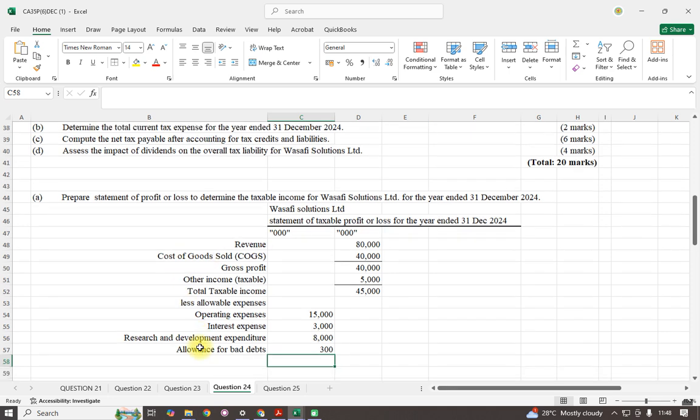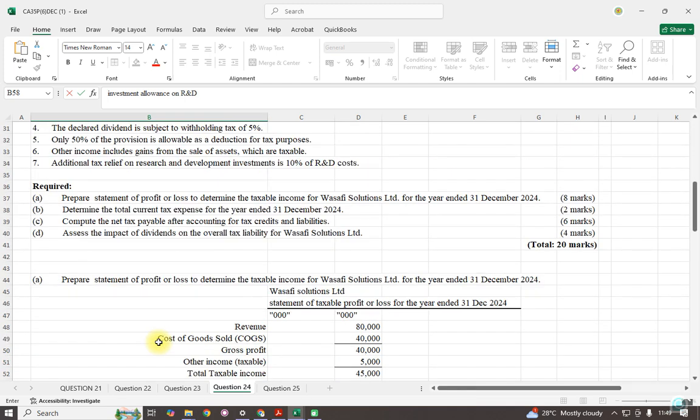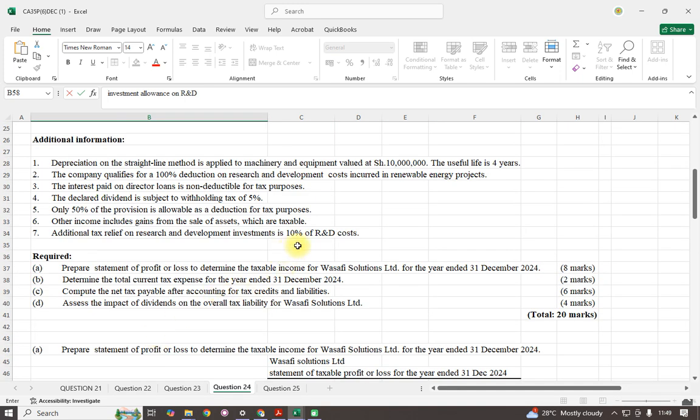Then we shall less the investment allowance on research and development, R&D. We are told we are allowing 10%. Additional tax relief on research and development investment of 10% is allowed.